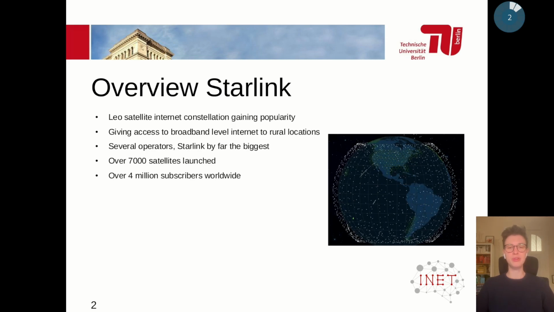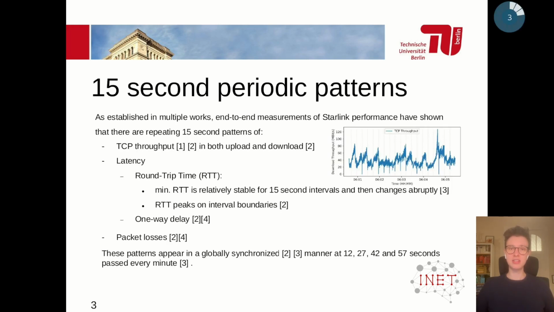Starlink, as many of you will already know, is a low Earth orbit satellite constellation. It provides internet access globally, and especially in use cases where traditional infrastructure is not as easily accessible. Starlink is one of many operators in the field, but it is by far the largest. It has almost 7,000 satellites in its constellation and more than 4 million users globally. As such, it becomes an interesting object of research.